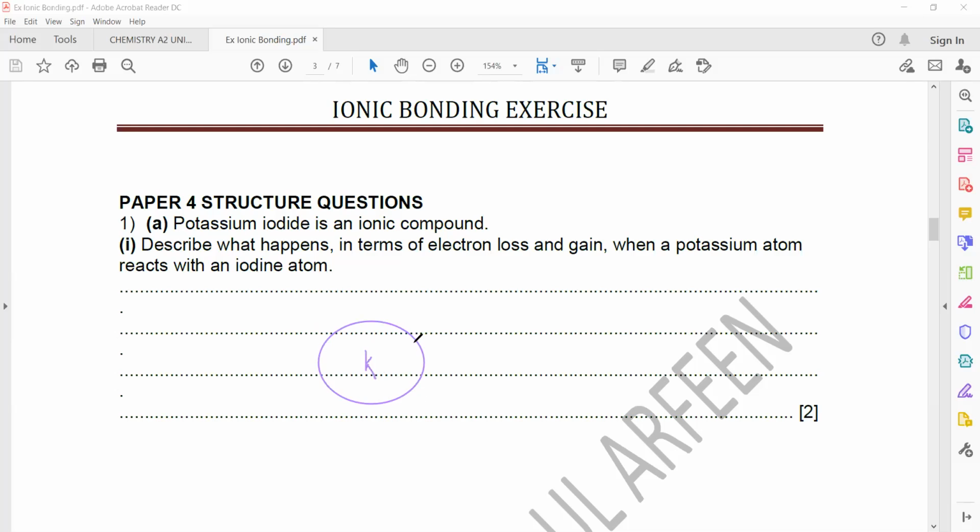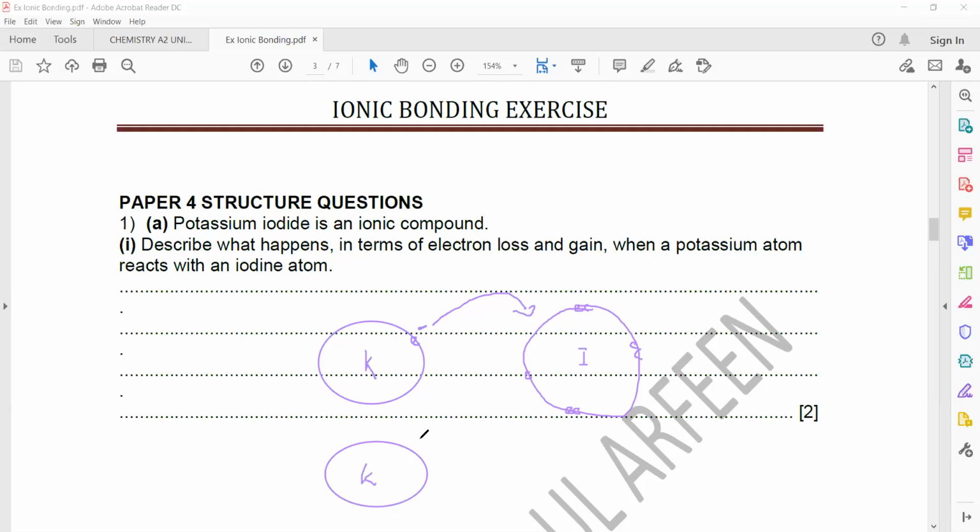And what is the tendency of the metal? Potassium is a metal which belongs to group 1, so it has one electron in the outermost shell, whereas iodine belongs to group 7, so it has 7 electrons in the outermost shell. So you have to explain what happened in terms of electron transfer. The potassium atom loses an electron and iodine gains an electron. So when potassium loses an electron, what will be the charge on potassium?